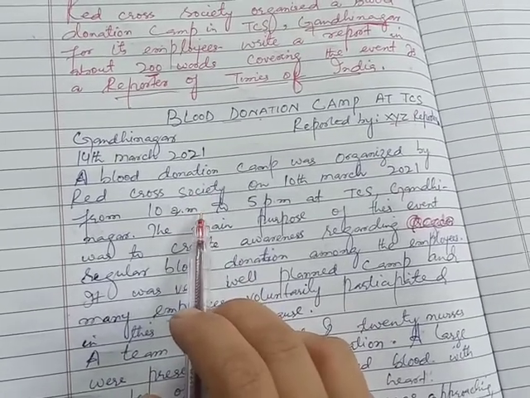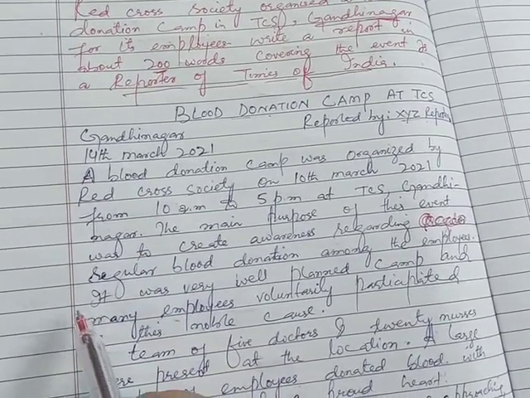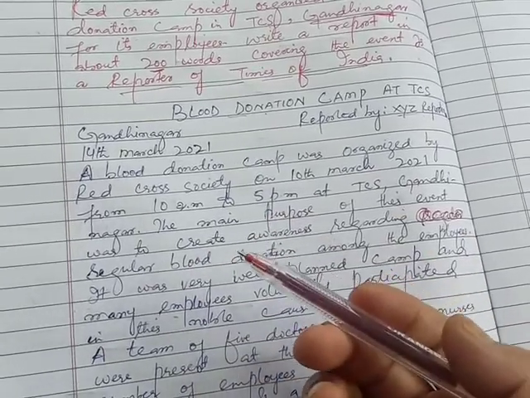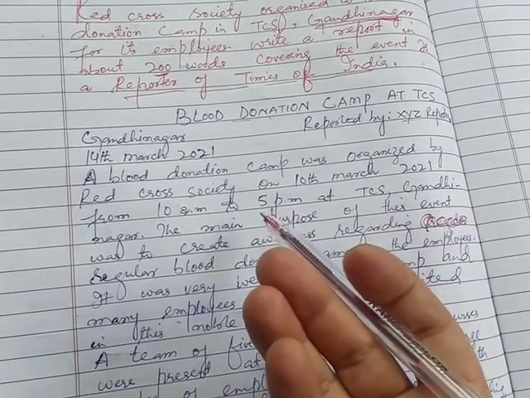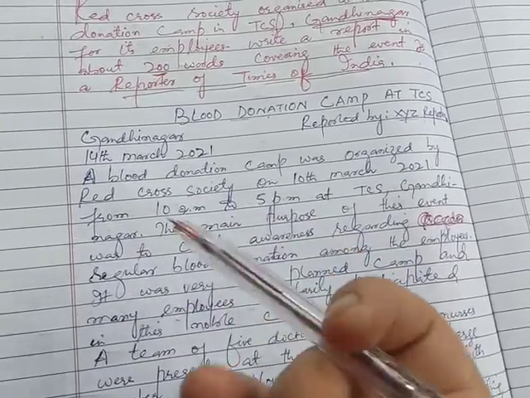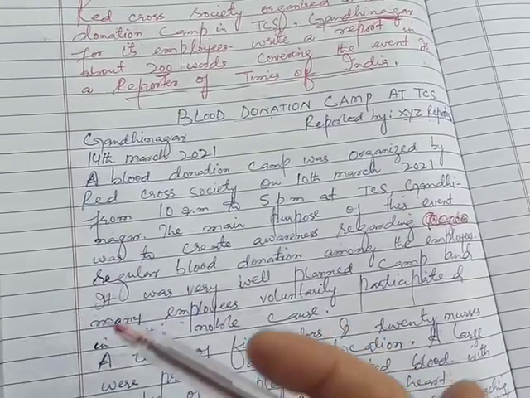As far as the first introductory para is concerned, in this, my dear students, you have to answer five questions: who, what, when, where, and why. What was the event? Who conducted it? When was the event conducted? Where was the event conducted? And why was the event conducted?